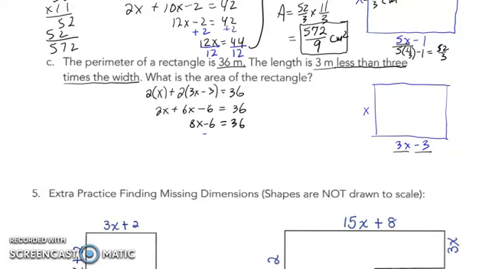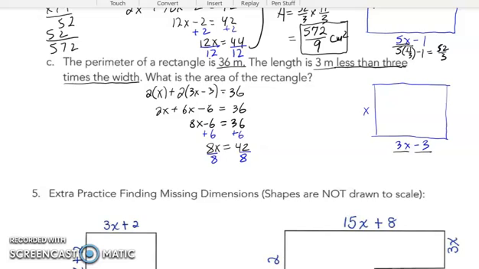It's very repetitious, but hopefully you guys are all getting the routine down here where you're finding out how to isolate the variable term, which I just did. And then dividing by the coefficient to get the variable completely on its own. Again, it doesn't work out evenly, so I'm going to write this in simplified form by dividing the top and the bottom by 2, 21 over 4. And yeah, that's equal to 5.25, but we don't want to use that for this example. We're just sticking with the fractional version because we know that's going to be exact.